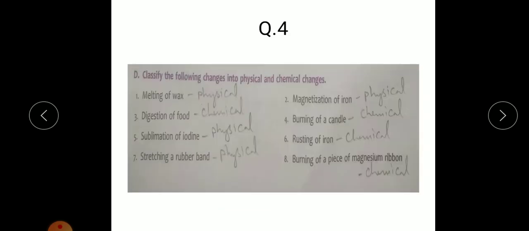Fine. Question number 4. Classify the following changes into physical and chemical changes. Melting of wax, physical change. Digestion of food, chemical change. Sublimation of iodine, physical change. Stretching of rubber band, physical change; magnetization of iron, physical change; burning of a candle, chemical change; rusting of iron, chemical change; and lastly, burning of a piece of magnesium ribbon is also a chemical change. So these were the questions which you have seen in the first assignment. Okay, so please correct it.